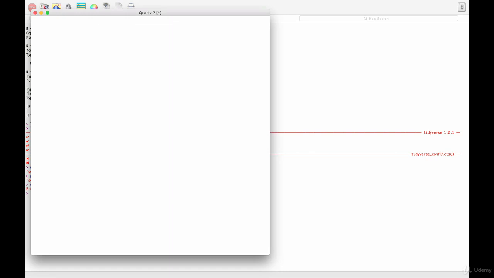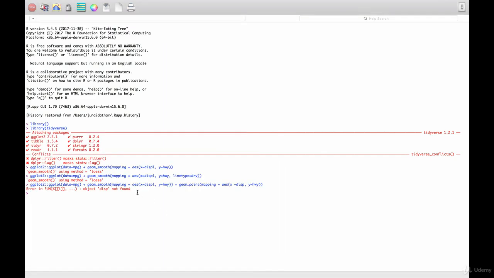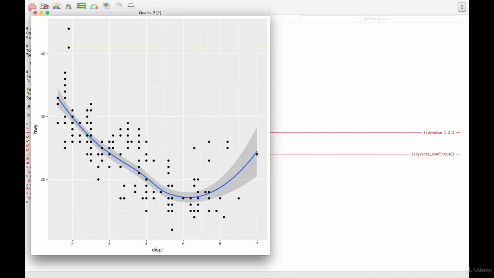Now this is going to create a chart that has both the points and the line. I didn't put an L in displ, and that's why it didn't show up. So here are your points, and here is your line.